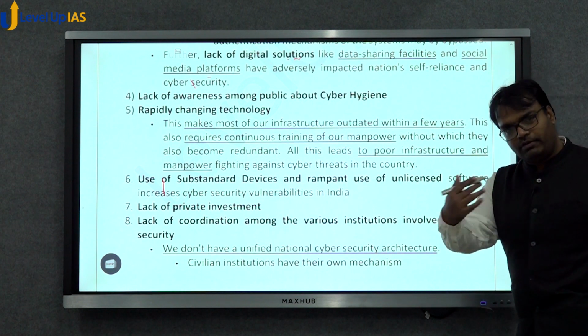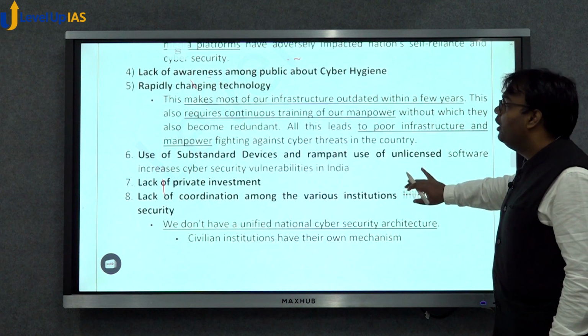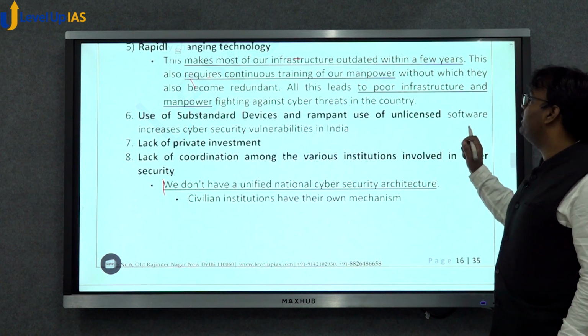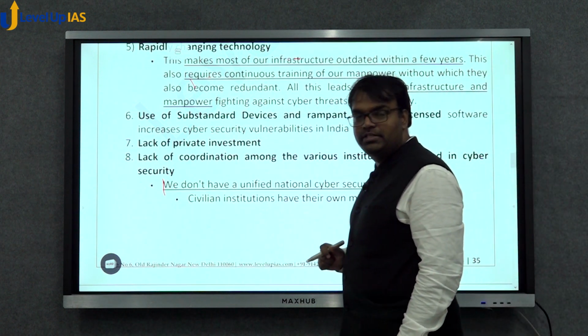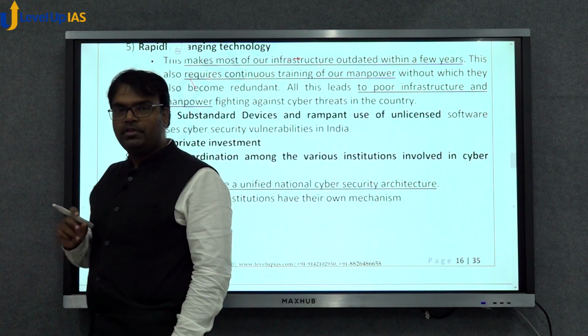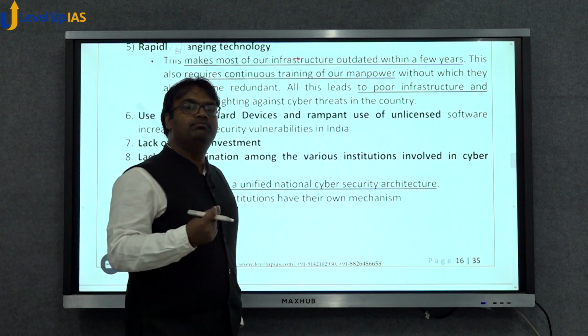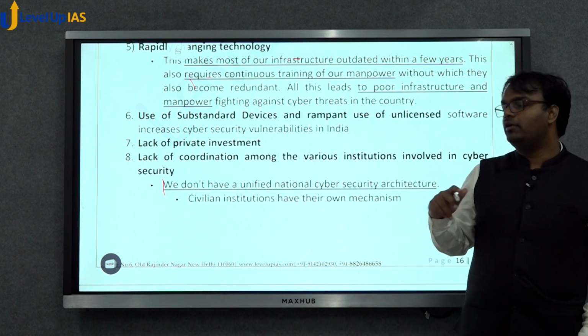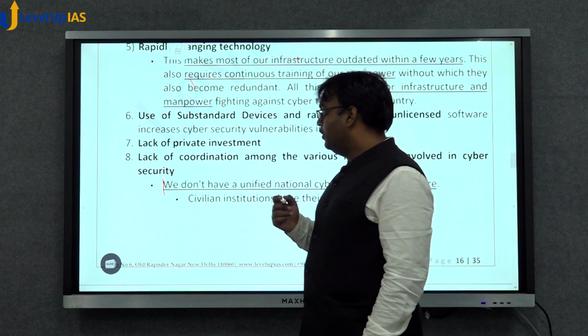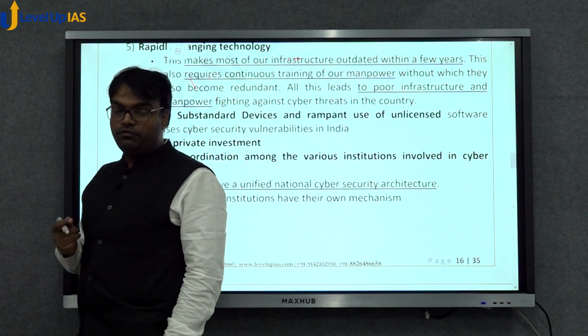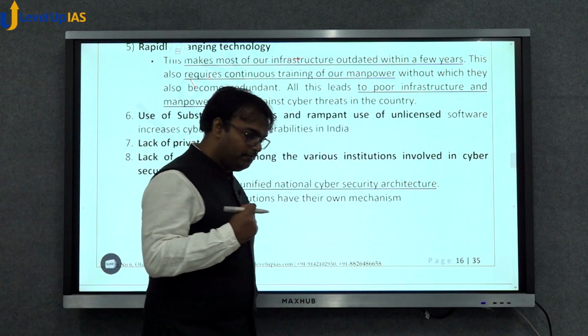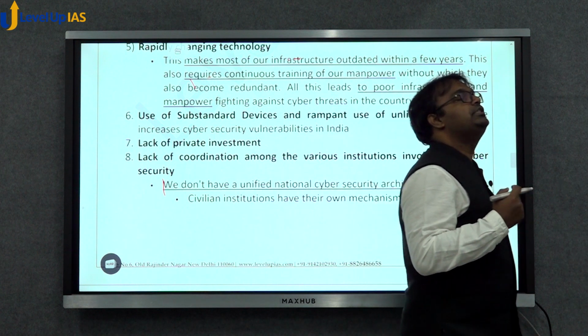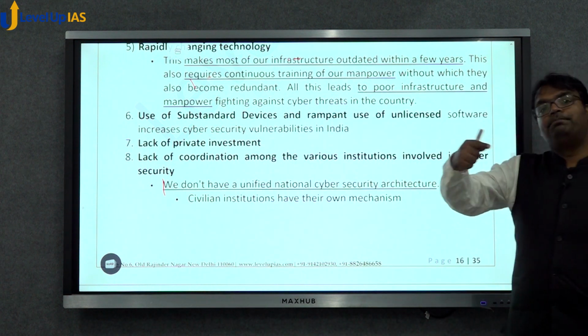Rapidly changing technology, we have discussed why it can become a concern. Then there is the use of some substandard devices and rampant use of unlicensed software. Substandard devices, poor hardware, more vulnerability. Substandard software, unlicensed software. A lot of us use Windows which is unlicensed. When Windows is unlicensed, what happens in that situation is it's not getting updated.